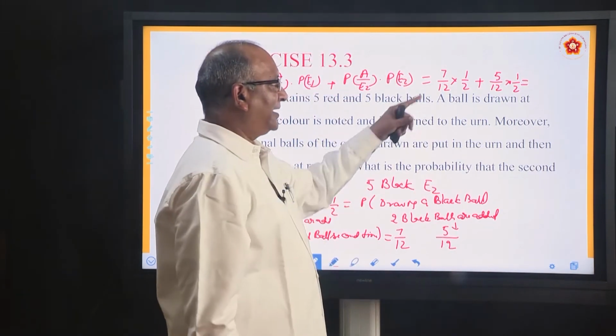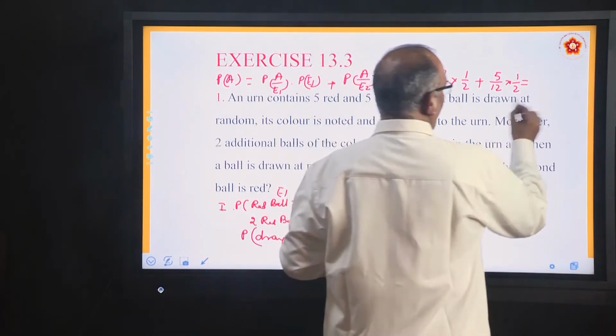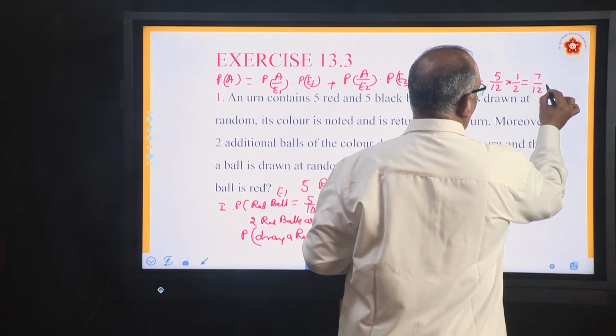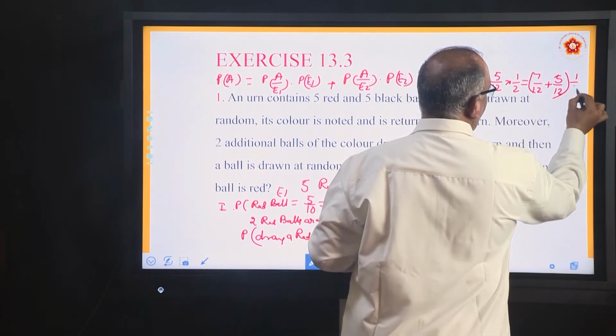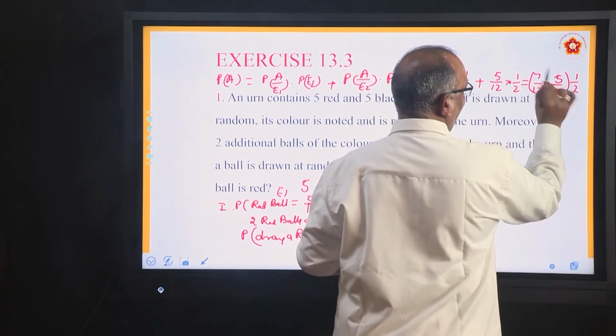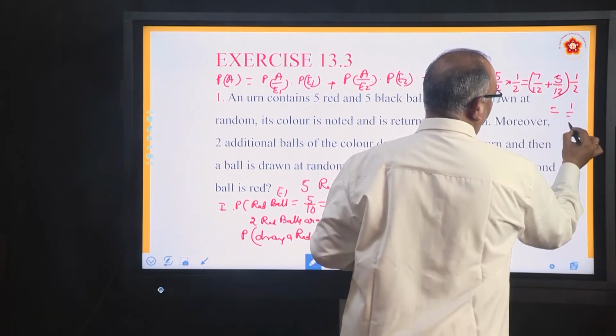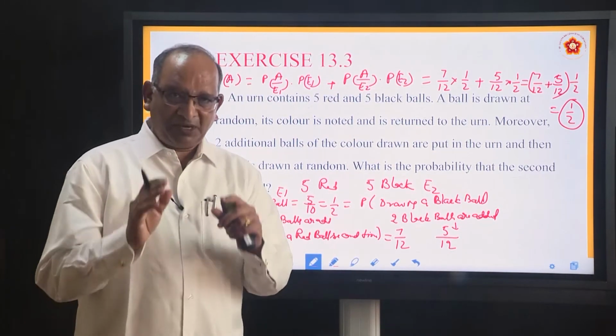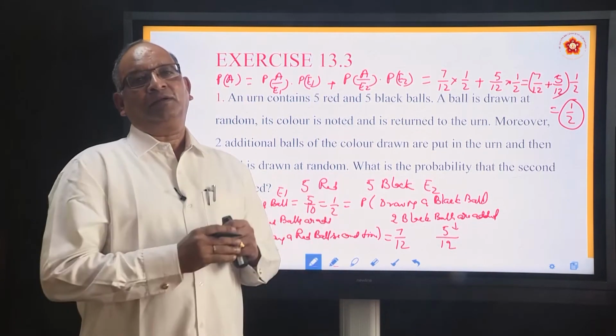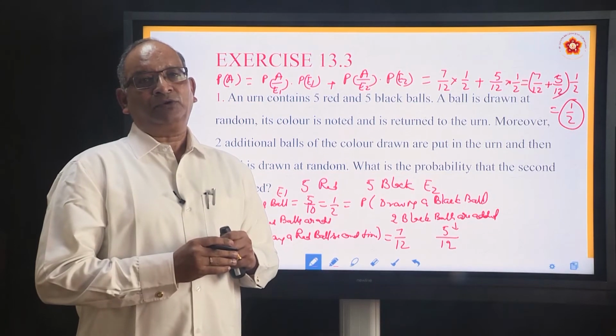Simplify. Take 1 by 2 common. It will become 7 by 12 plus 5 by 12 into 1 by 2. This is nothing but 1. 7 plus 5, 12 by 12. So the answer is 1 by 2. So this problem was based upon total probability.